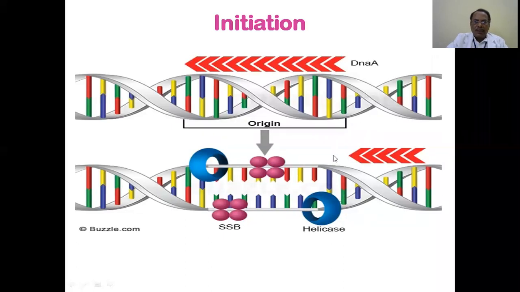The DNA molecule and the proteins will be there, and then, to keep the unwound, forcibly separated strands in position, certain proteins come, which are called SSBs, single strand binding proteins. So now the origin is identified, it has been forcibly unwound by the helicase, and that unwound region is kept in position by single strand binding proteins.